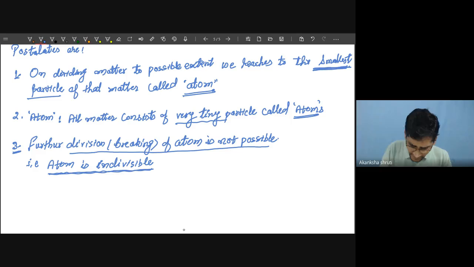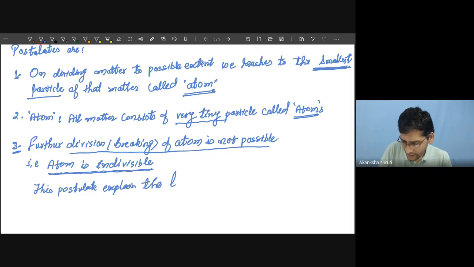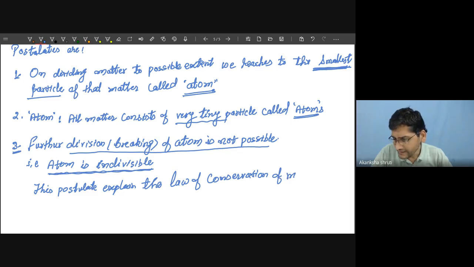So this postulate explains which law? Law of conservation of mass. So the ultimate purpose was to explain the laws of chemical combination, means law of conservation of mass and law of constant proportion. So that was the purpose.